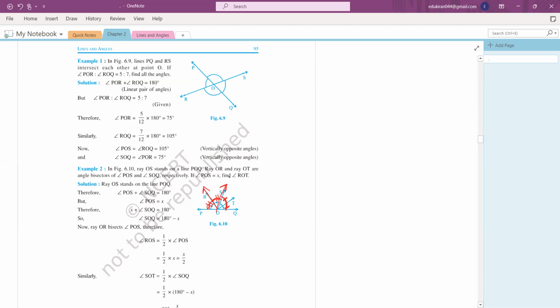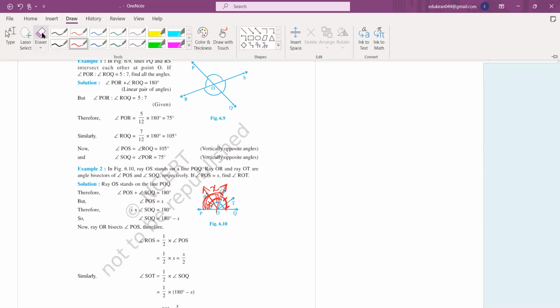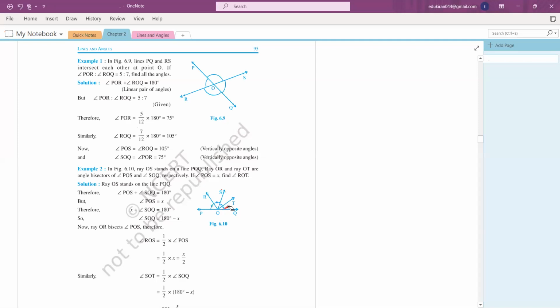So the question says like this. It's given that angle POS is X. So this much angle is already given to you, which is X. Okay, I've really messed up the figure, so I'm just going to draw it again for you. Let's move to my page and draw there.